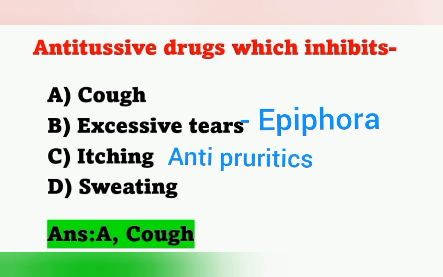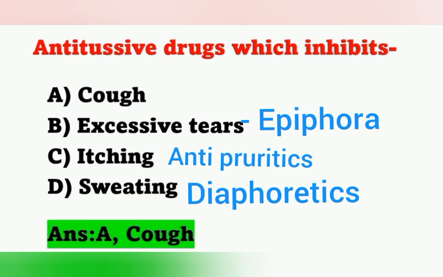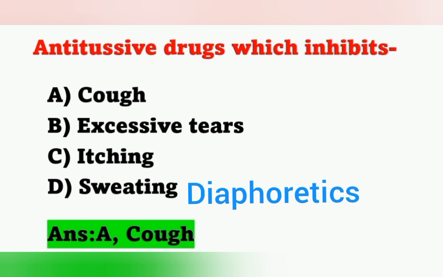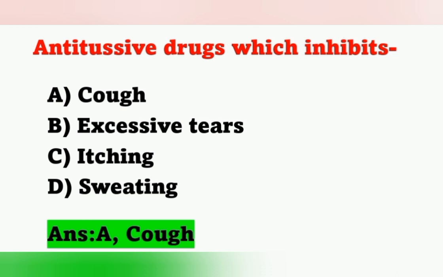And the second option, excessive tears. Excessive tears is known as epiphora, the one word. And itching: the drug which helps to relieve itching is known as antipruritics. And diaphoretics, related to that option, I am telling this point. Diaphoretics means drugs which increase the action of sweat glands and induce perspiration. So a perspiration inducing agent is known as diaphoretics. Perspiration or sweating.